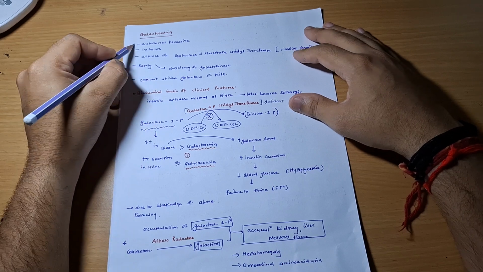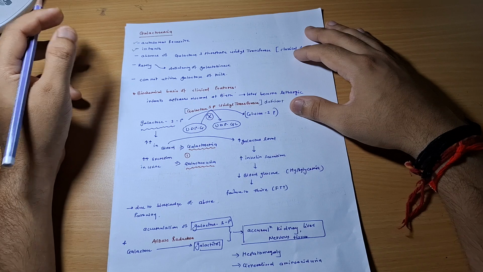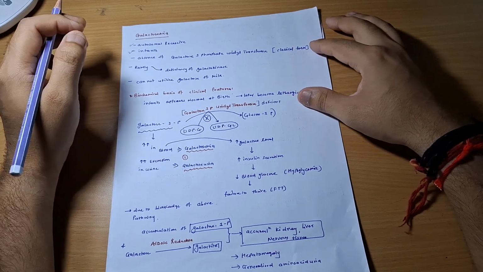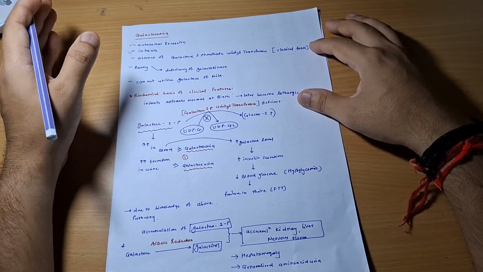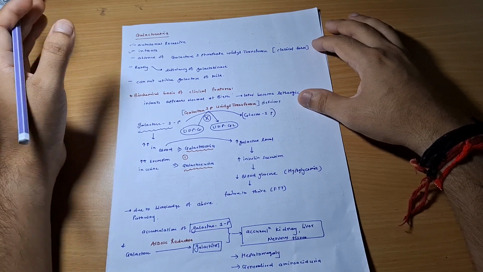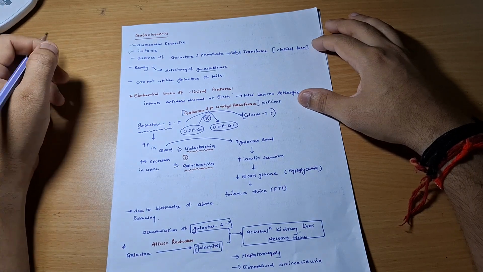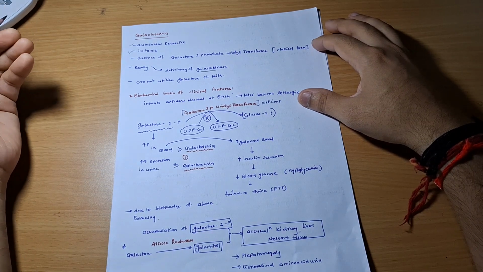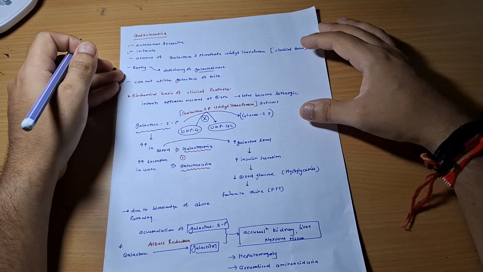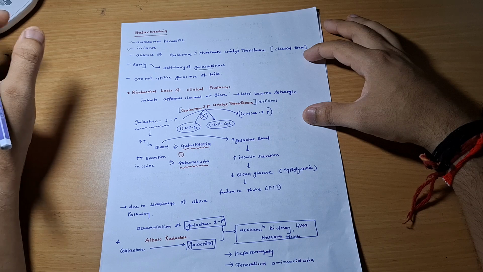So galactosemia, first of all, it is an autosomal recessive disorder mainly seen in the infants, in which you can see there is complete absence of galactose 1-phosphate uridyl transferase in the classical form. Rarely there is a deficiency of galactokinase also. Okay, infant cannot utilize galactose of milk. Okay, so what are the biochemical features, the biochemical basis of the clinical features?